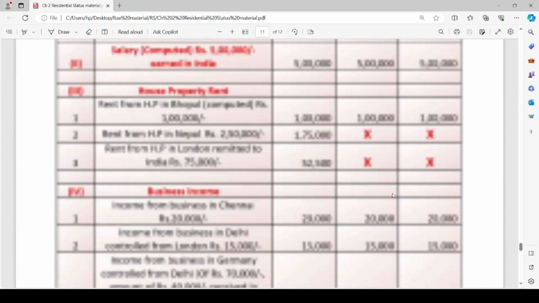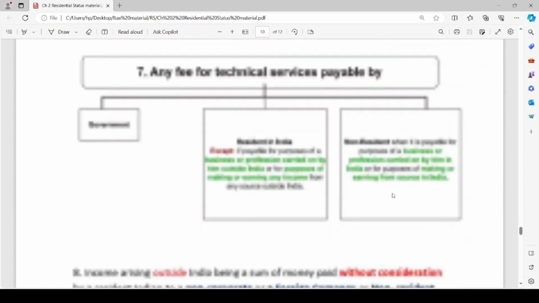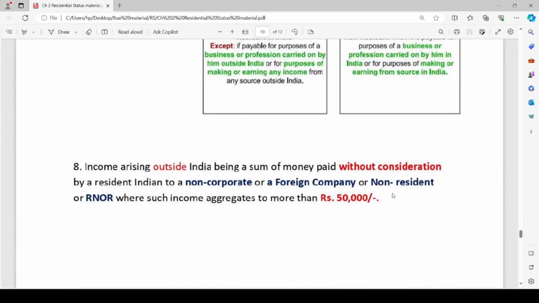Coming back to next point, the 8th point, which says income arising outside India being a sum of money paid without consideration by a resident Indian to a non-corporate or a foreign company or non-resident or RNOR, where such income aggregates to more than rupees 50,000.